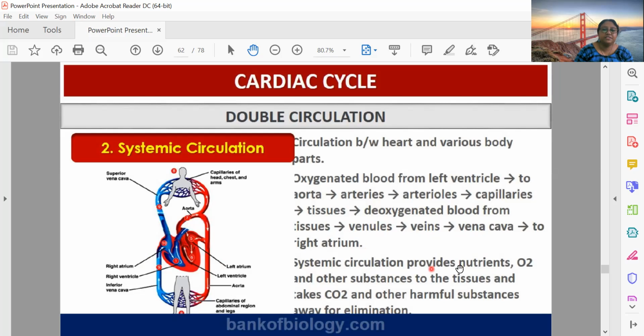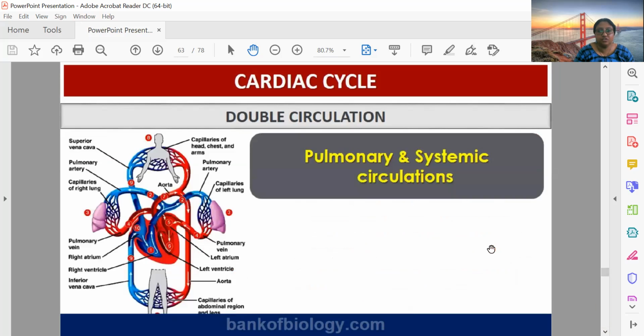Okay. So this systemic circulation provides the nutrition, not only oxygen and carbon dioxide exchange. It will provide the nutrients, as well as being responsible for excretion, or removal of excretory substances, from different parts of the body.